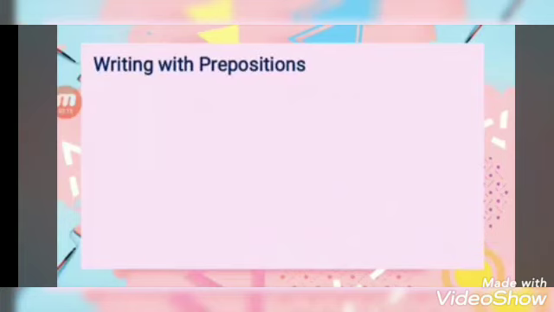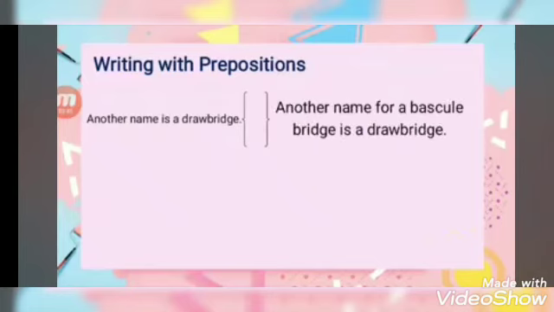In writing with prepositions, these help us elaborate the sentence using prepositional phrases, and they can add meaning and detail to our sentences. Example, another name is a drawbridge. You can make it or elaborate it this way: another name for a bascule bridge is a drawbridge. This makes sense.